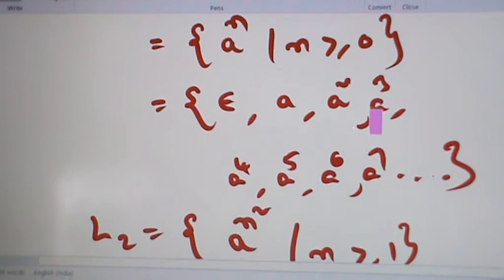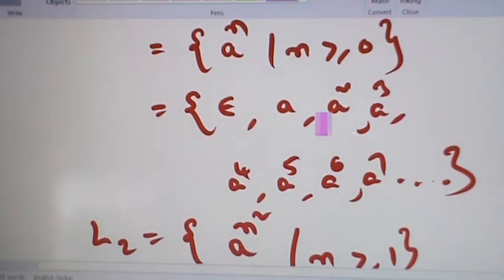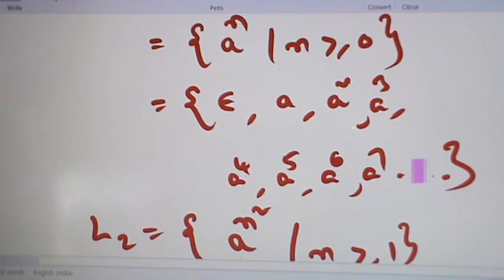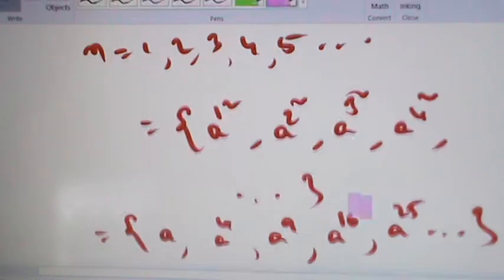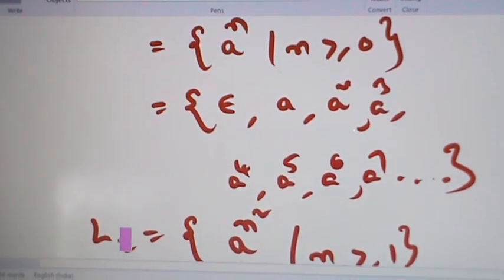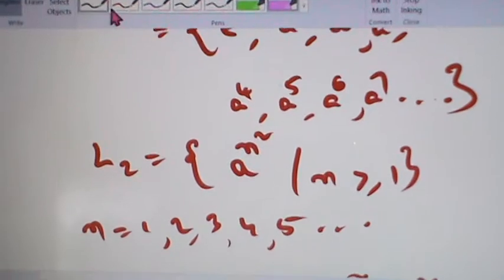Here we have a power 4, and here also we have a power 8, a power 9. So all these elements belong to this set. So L2 is a subset of L1.